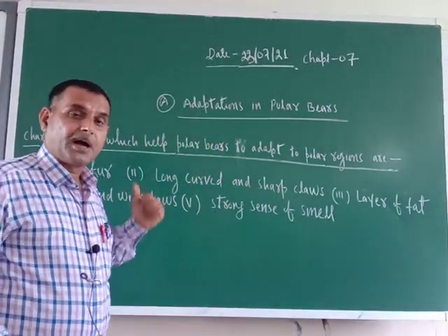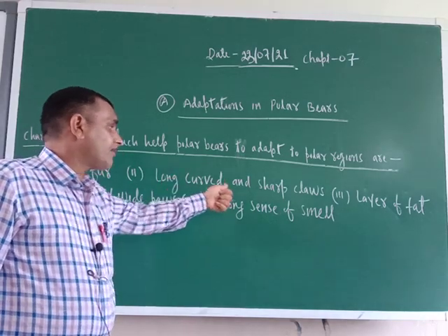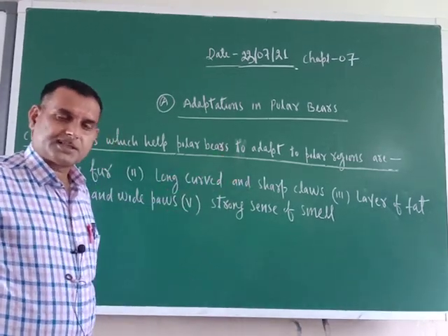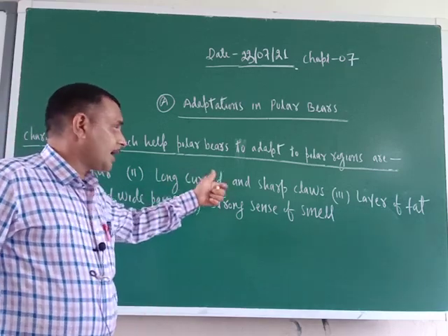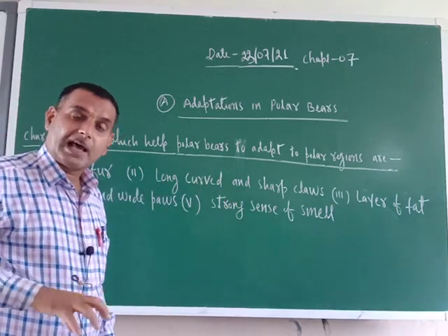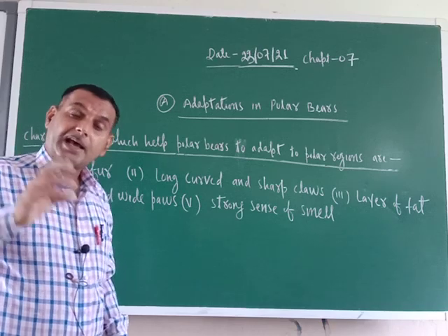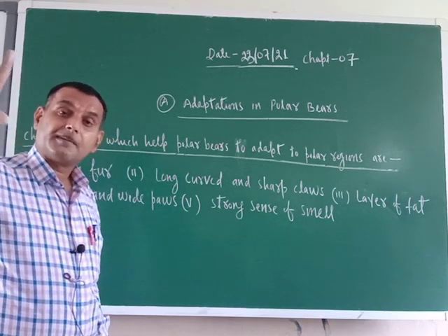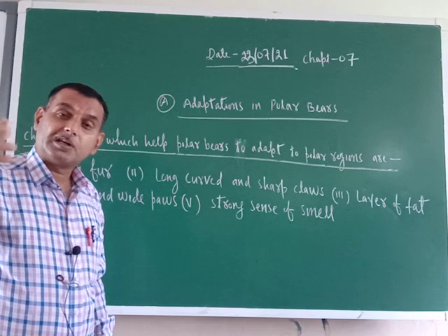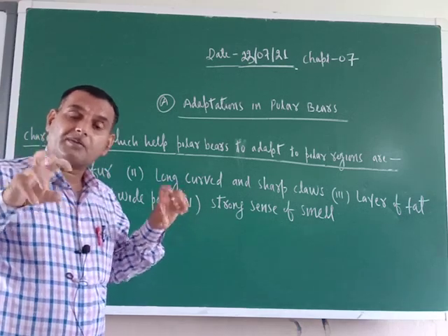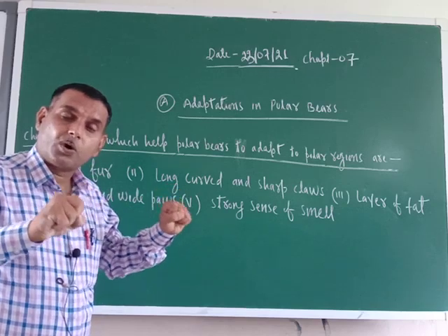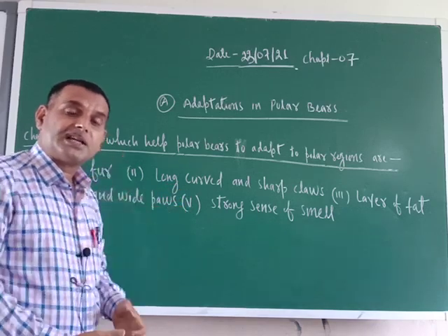What is their function? Since the entire area is covered with snow, long curved and sharp claws help in walking and in catching prey, because without food it can't survive. With long curved claws, the hold will be strong.